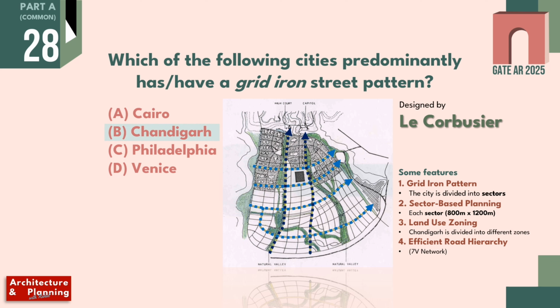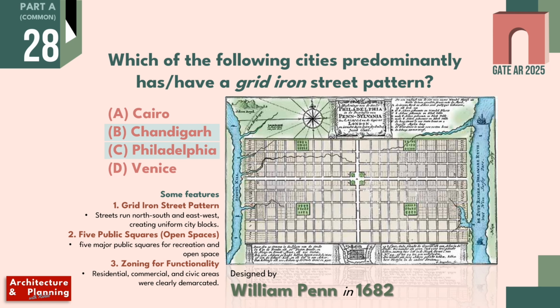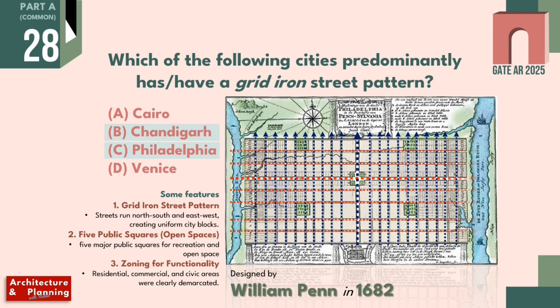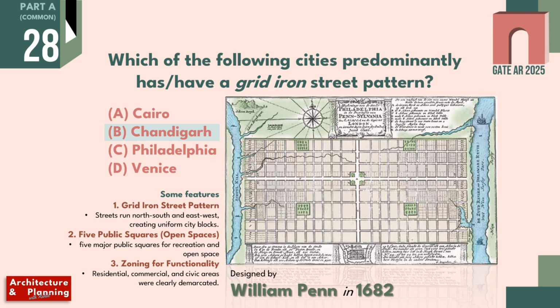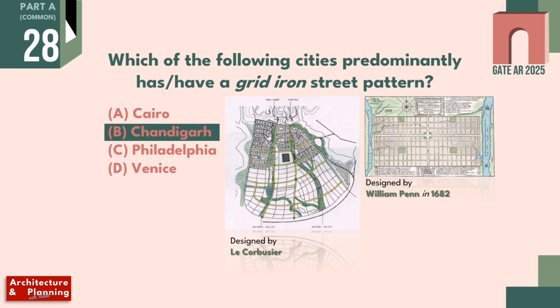Other than this, Philadelphia was also designed in grid iron pattern. The city was designed by William Penn in 1682. Some of the common features of Philadelphia city planning are: number 1, grid iron street pattern, where streets run east to west and north to south. The town also has 5 public squares or open spaces encouraging public gathering, and it also has clear demarcation of zones. So Philadelphia also has grid iron pattern. Therefore, both B and C are the correct answers of this question.